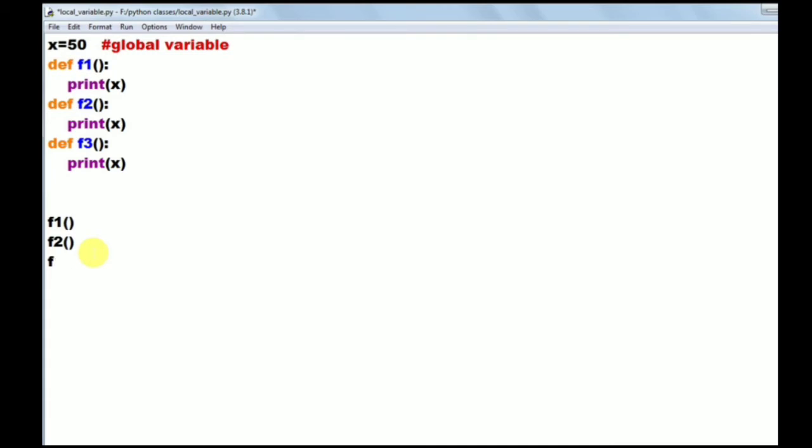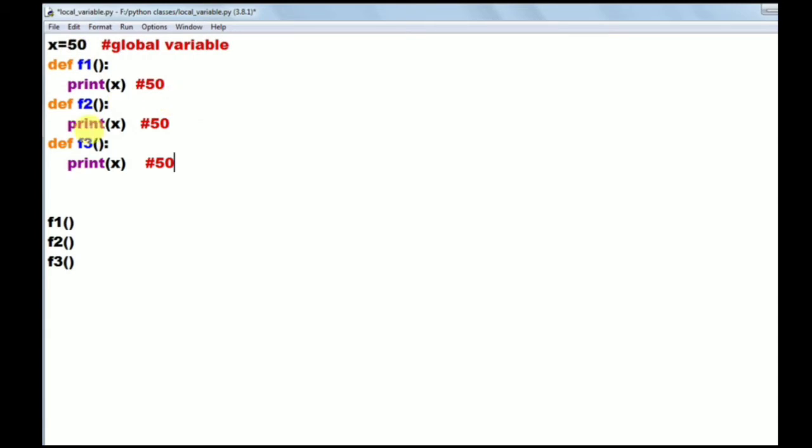So here we are calling f1 function. When we call f1 function, that prints x value as 50. Next we are calling f2 function. When we call f2 function, that also prints x value as 50. Then we are calling f3 function. So f3 function also prints x value as 50. So with this we can understand that this x variable can be accessed in f1, in f2 and f3.